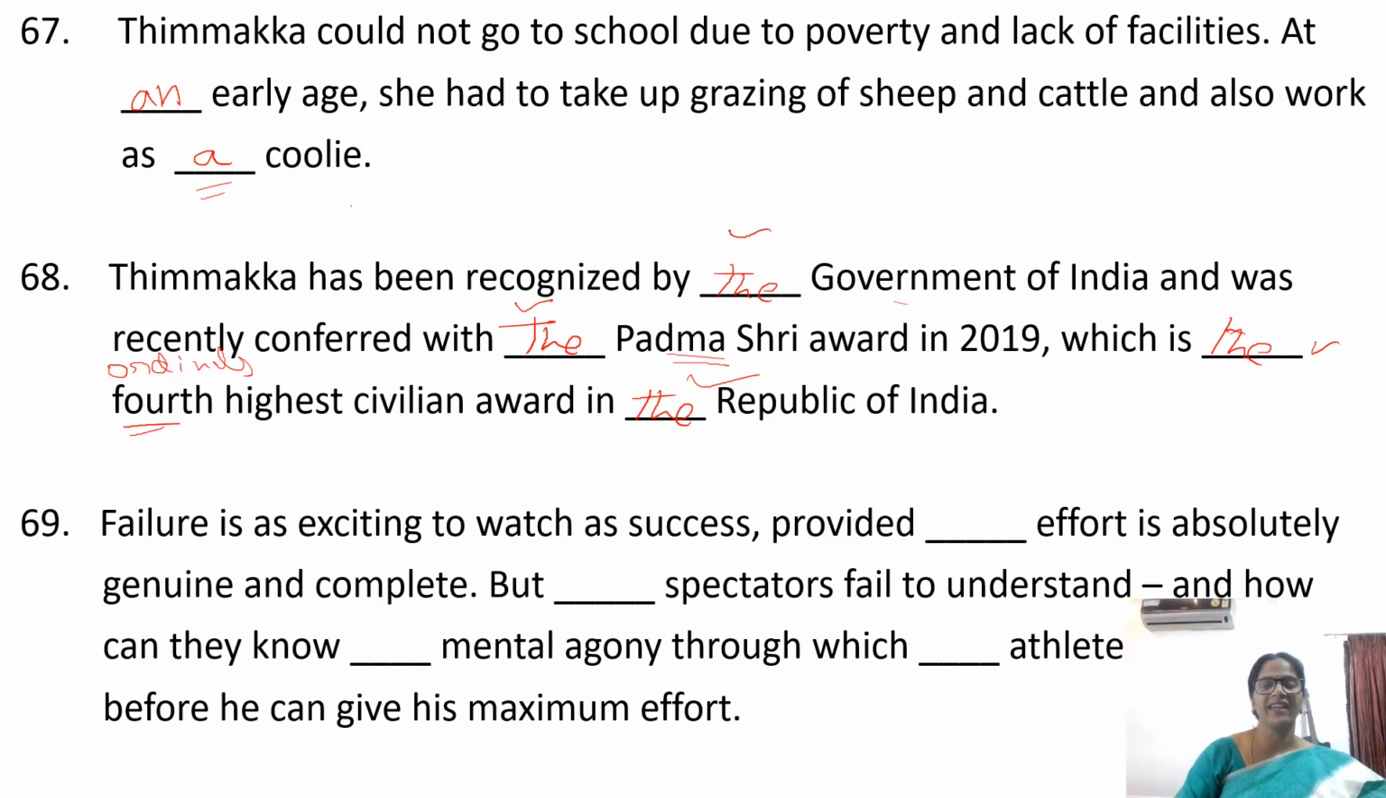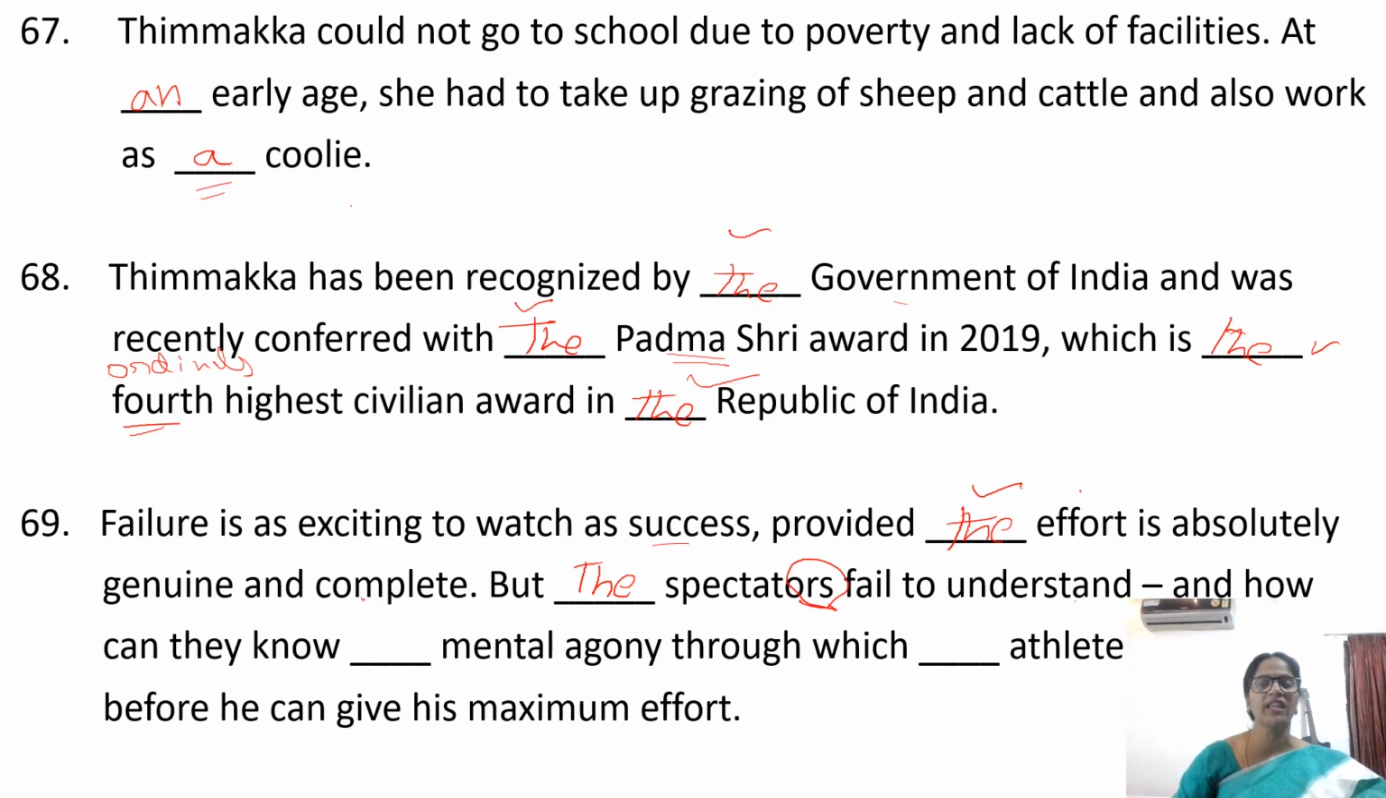Failure is as exciting to watch as success, provided the effort is absolutely genuine and complete. Why did we use the here? We are talking about the particular effort that we put in to become successful. We're not talking about any effort. So, the effort is absolutely genuine and complete. But the spectators, here it is plural, and before plurals we should never use a or an. So the spectators fail to understand.